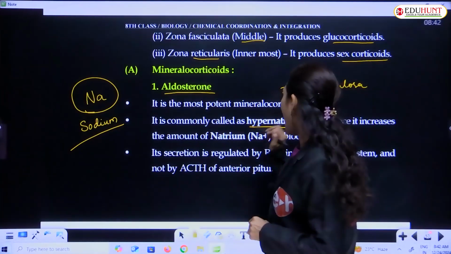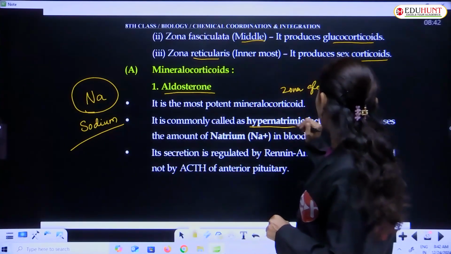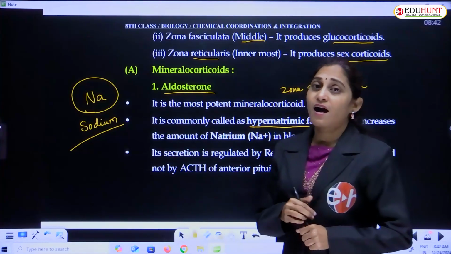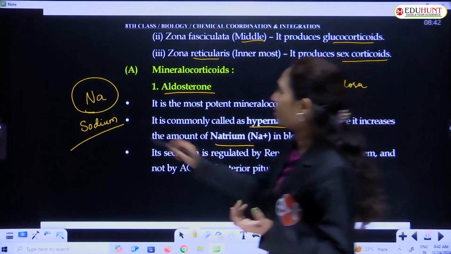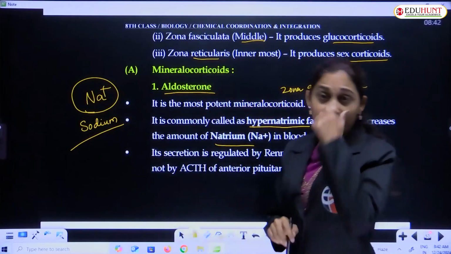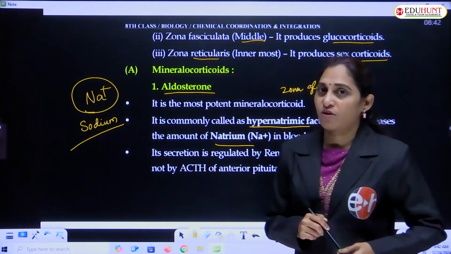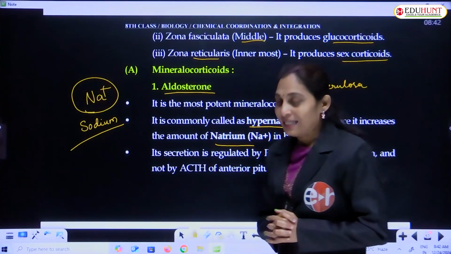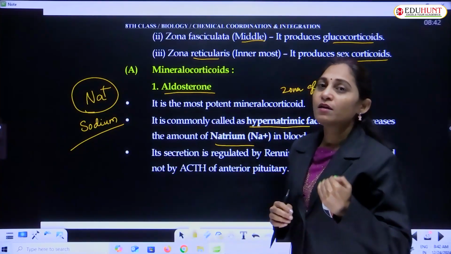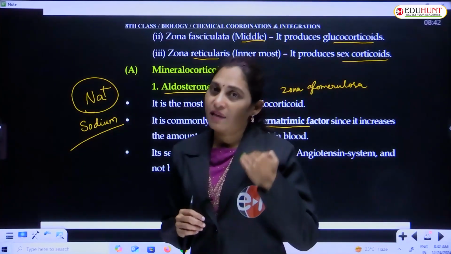It is called the hypernatremic factor since it increases the amount of natrium, the sodium ions. Sodium ions are positively charged cations, and aldosterone raises the blood's sodium level.